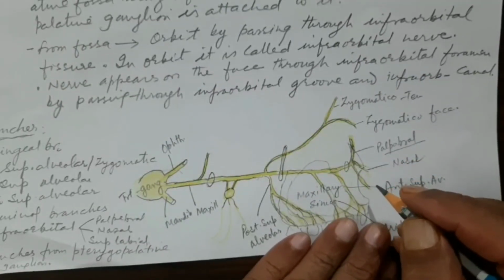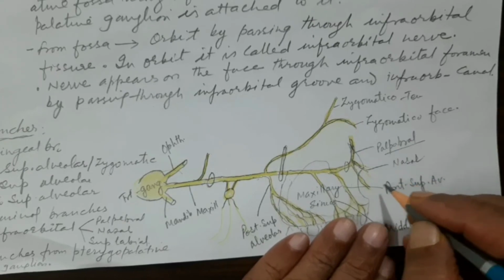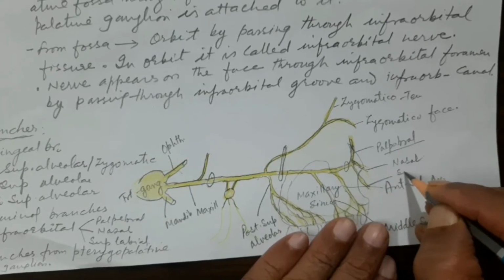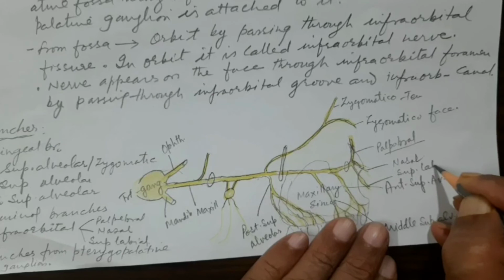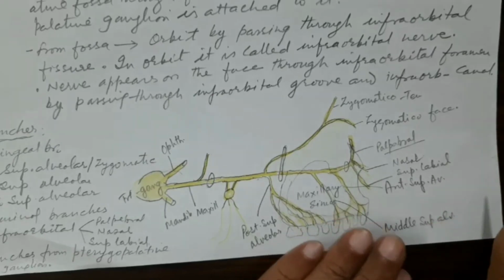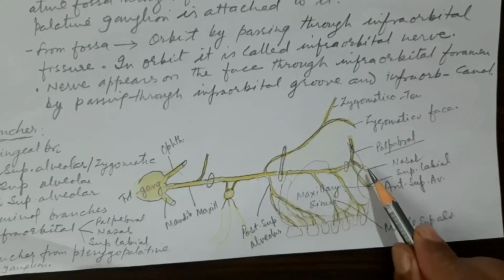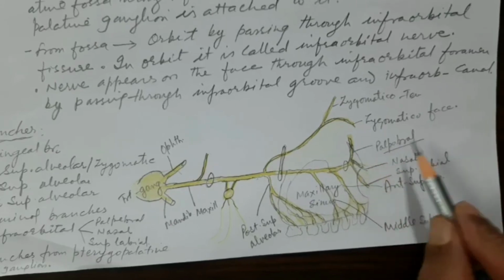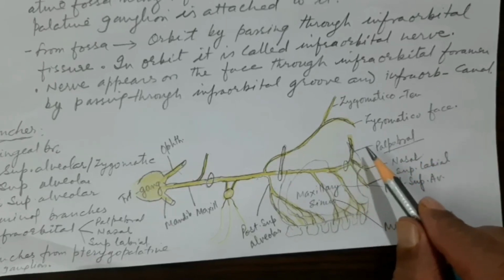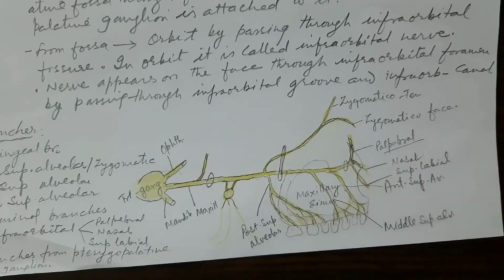And then one goes to the upper lip, called the superior labial. So for the upper lip, the nose, and the lower eyelid, these are the terminal branches of the maxillary nerve, which supply the skin on the face.